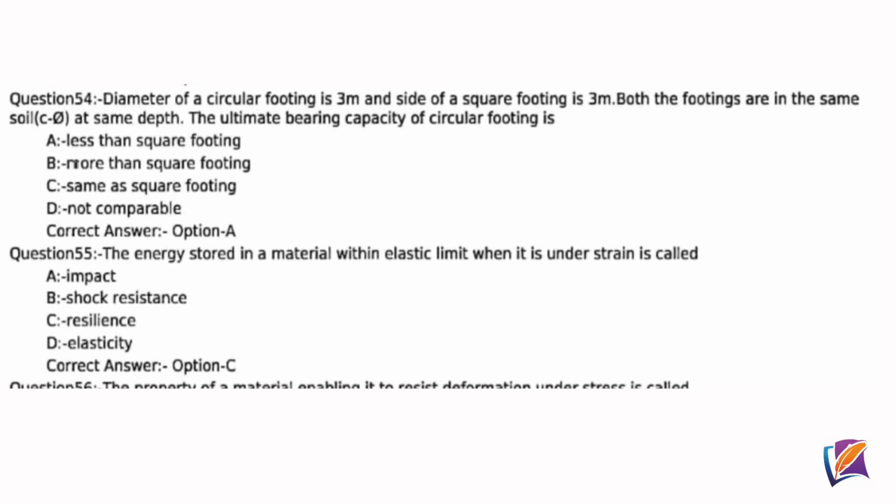Question 54. Diameter of a circular footing is 3 meter and side of a square footing is 3 meter. Both the footings are in the same soil C5 at same depth. The ultimate bearing capacity of circular footing is, correct answer option A, less than square footing.